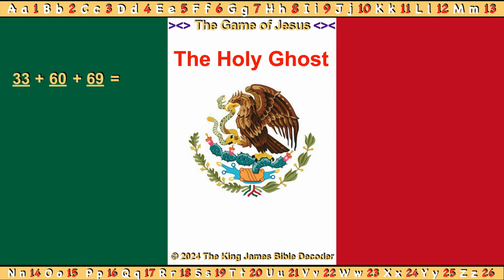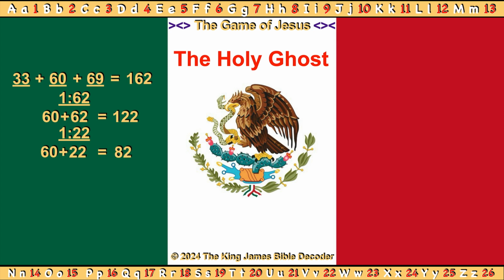The numerical value has been added for you. Grab your calculator and add these numbers together. 33 plus 60 plus 69 equals 162. Let's put 162 into time. 60 plus 62 equals 122. Let's put 122 into time. 1 equals 60 seconds plus 22 equals 82. Let's put 82 into my IHS converter.